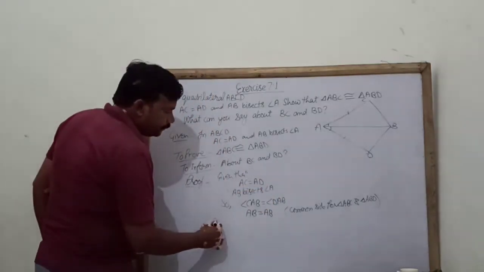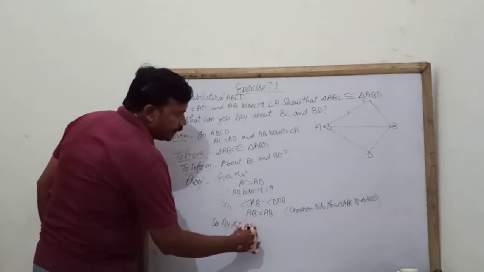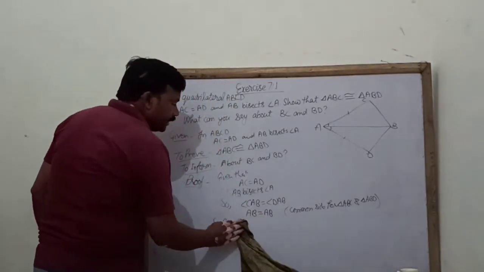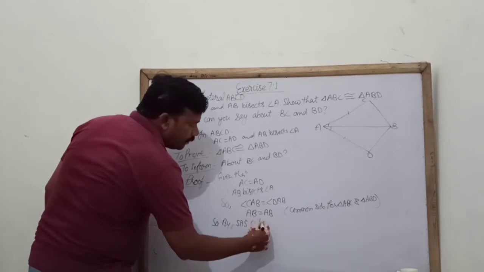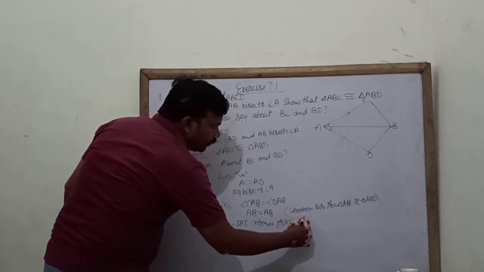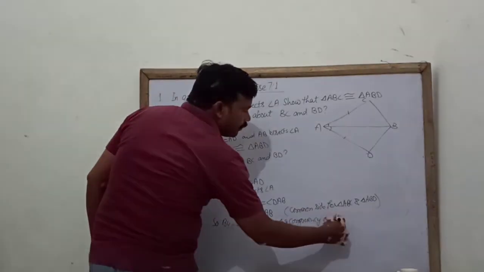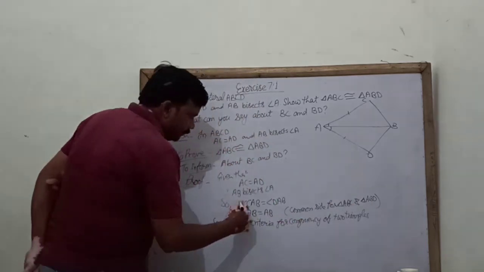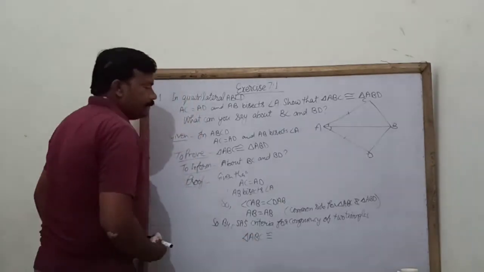So we can say by side angle side criteria for congruency of two triangles, you can write here triangle ABC congruent triangle.